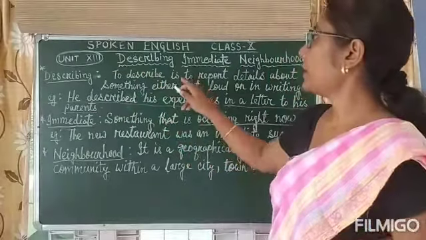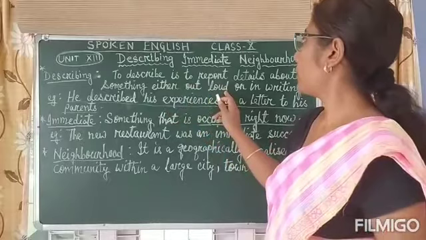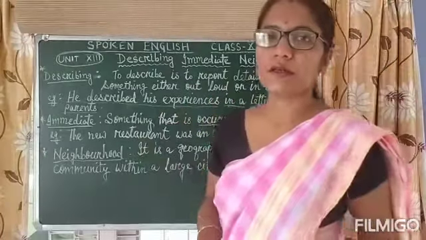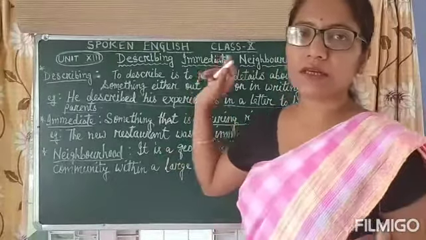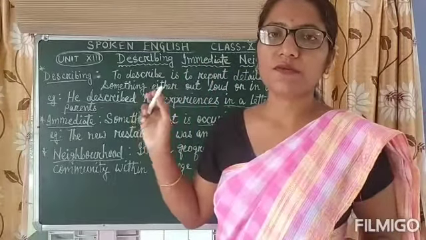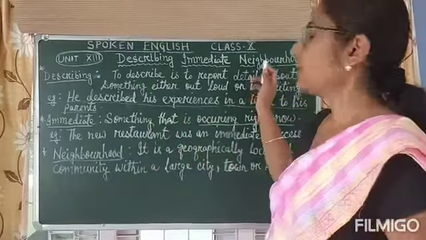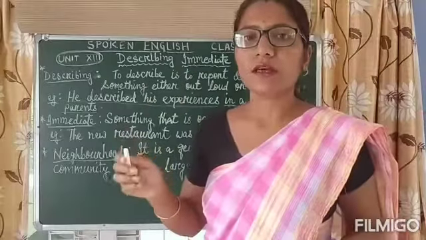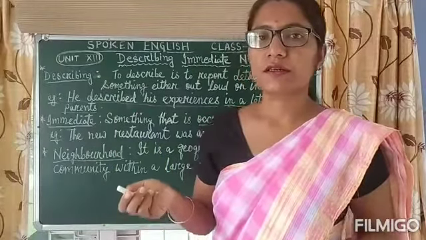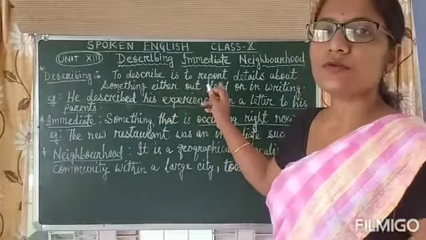To describe is to report detail about something either out loud or in written. So describing mainly means a report. We can say in a very simple way that it is a report in which we can give the details about something, anything. We can take any topic in order to describe it.